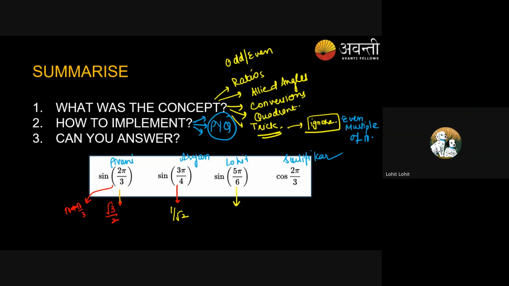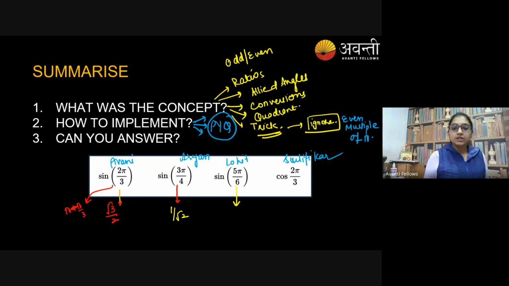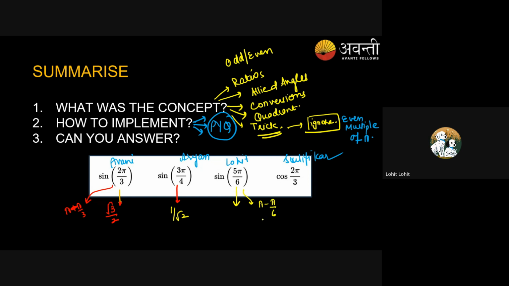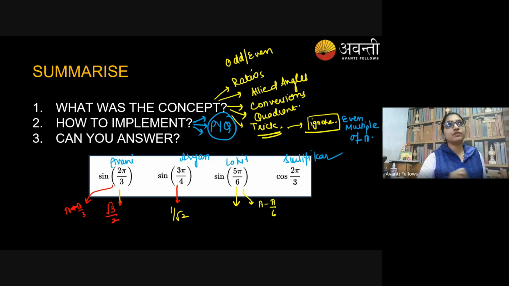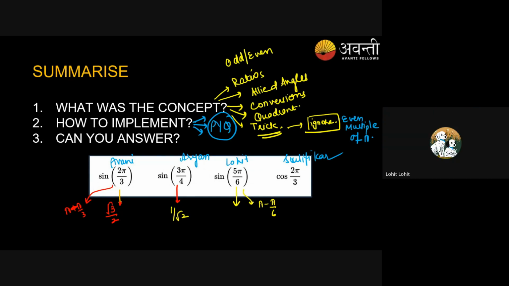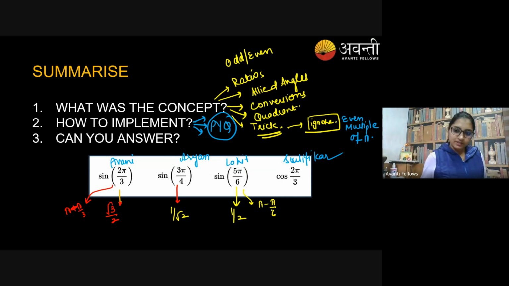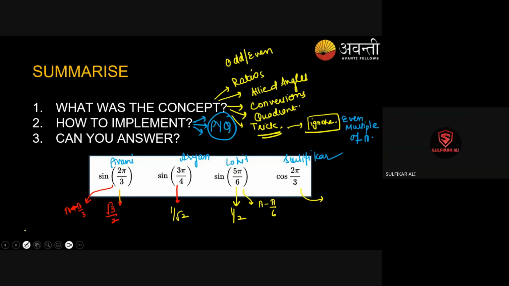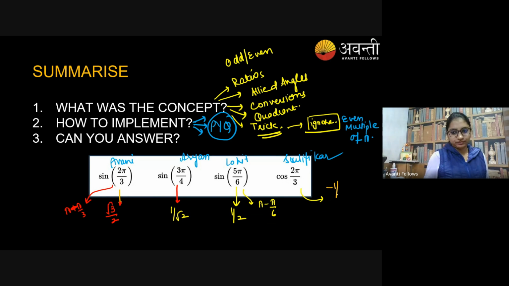Minus 1 by 2. Okay, so which quadrant are you talking about, Lohit? 180 minus 30. Okay, 180 minus 30 means which quadrant? It's the second quadrant. 1 by 2. Okay, great. And Sulfikar? Minus 1 by 2. Wow, great.